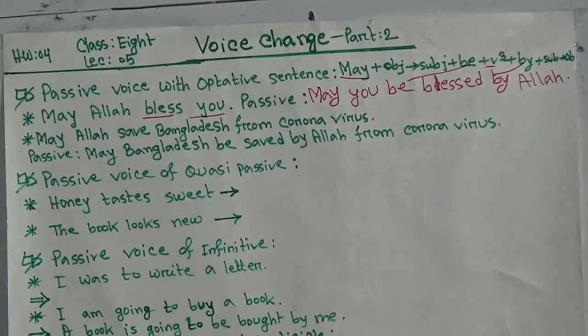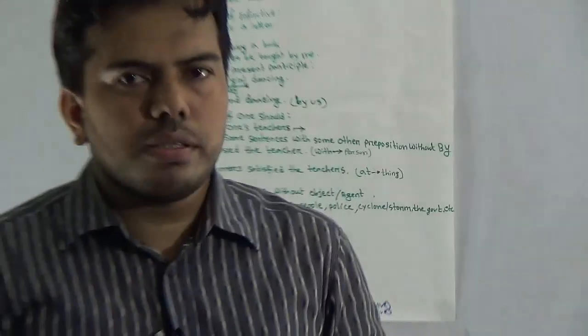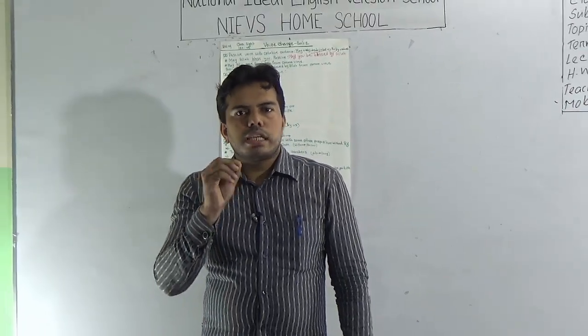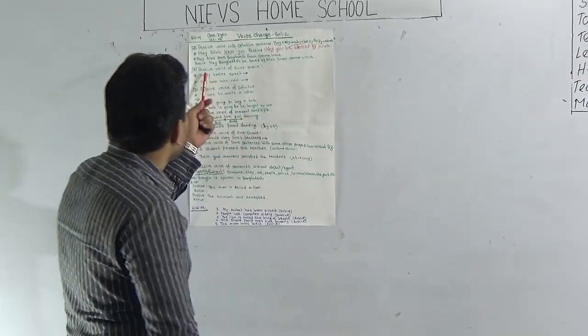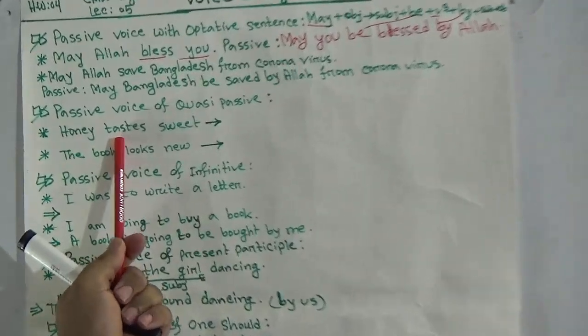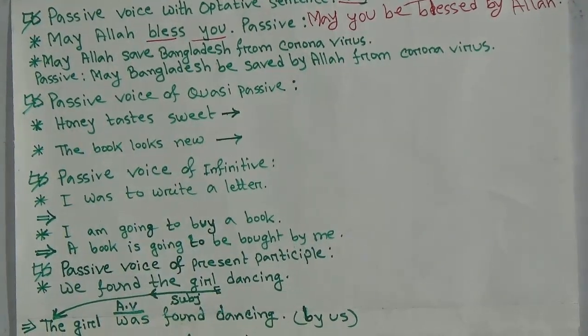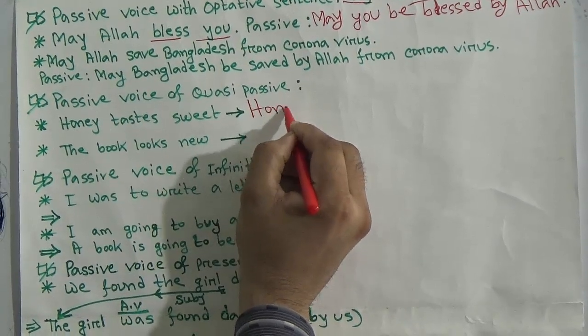Okay, next go to next rules, passive voice of quasi-passive. My dear students, quasi-passive means which seems like passive though it's not passive. My example is honey tastes sweet. You can do it in two ways. The first one is totally different from others.